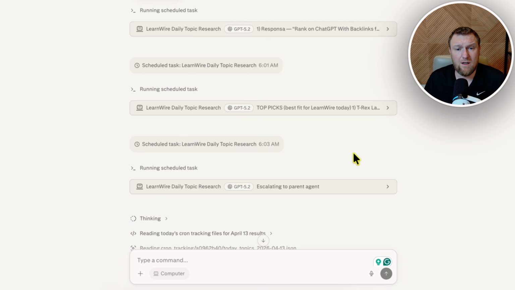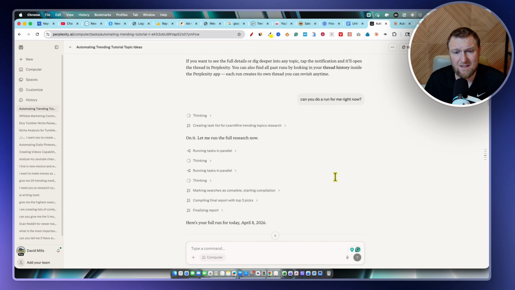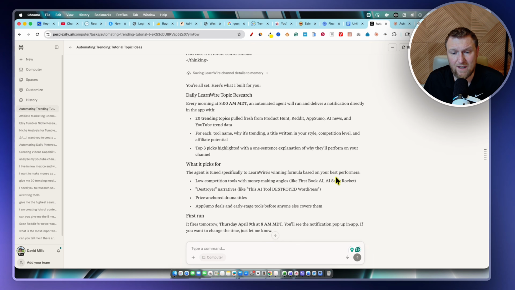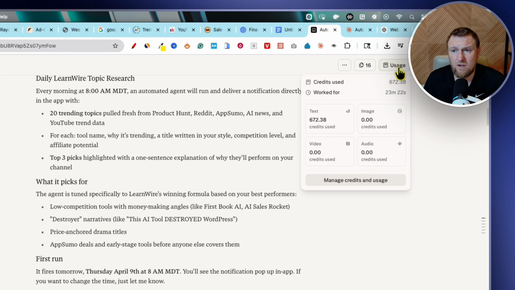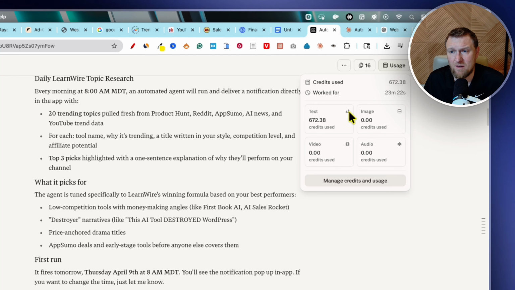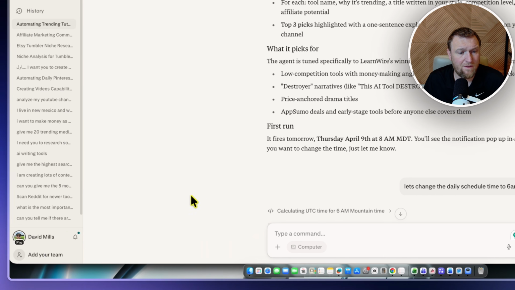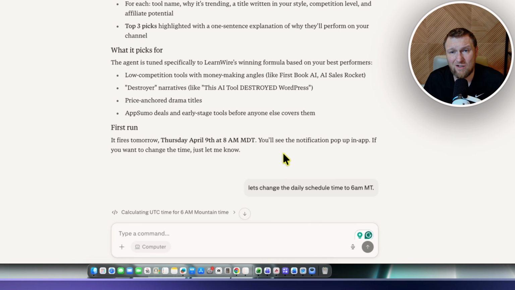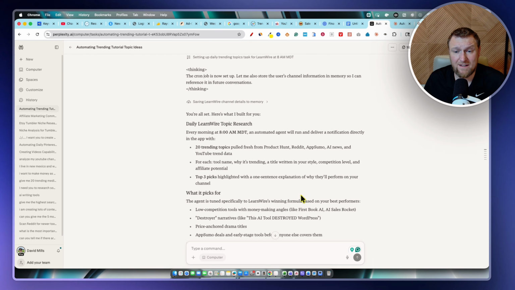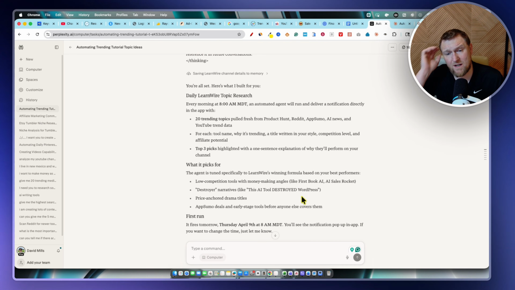Okay, so you can see it ran several times, and then I think it got caught up because of the credit situation. We can go over here and click on usage, and it'll tell you how much credits we've used for that. But then you can go in here to your account and also see, and I have 0 credits available. I do have an overflow credit system.